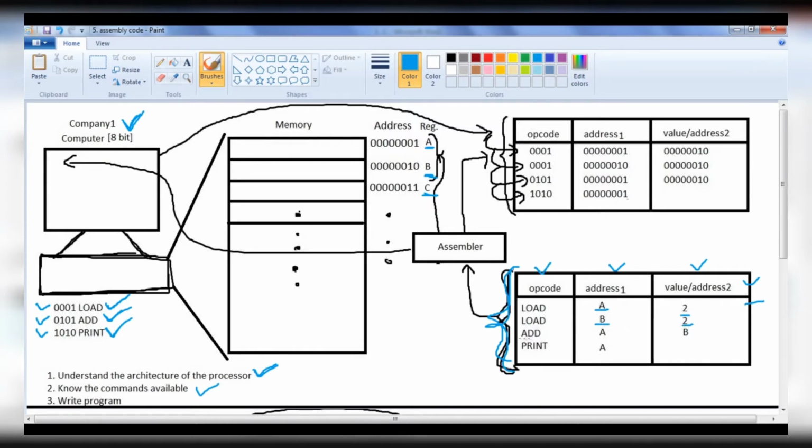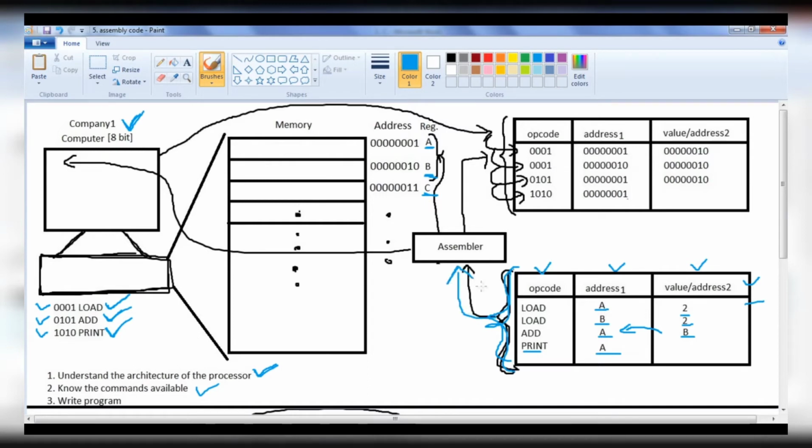Then we have written another instruction, add the value in register A, value in register B, put the result in register A. Then print value in the register A. That is what we have written as code with respect to this architecture. Then we give that code to the assembler.